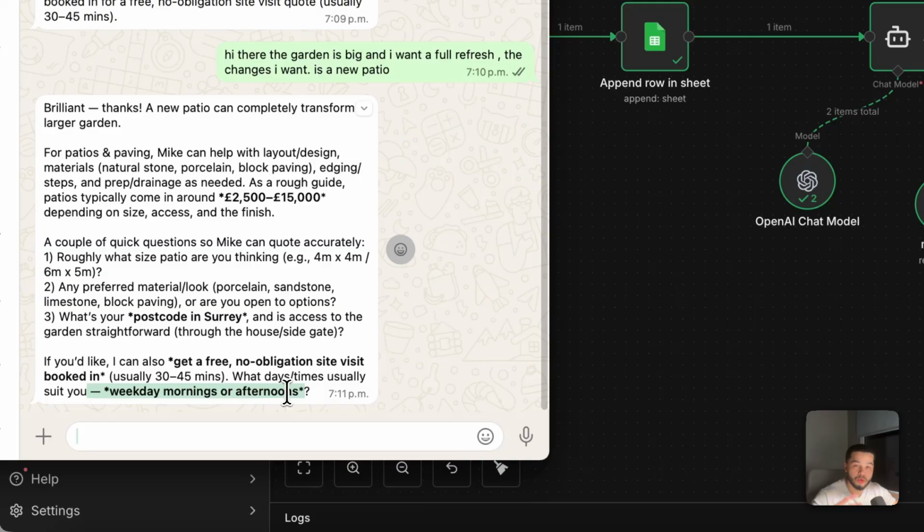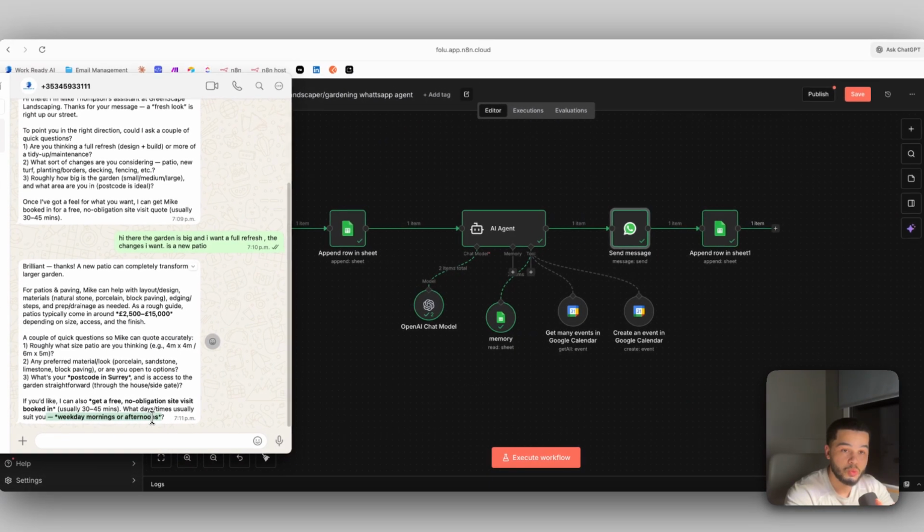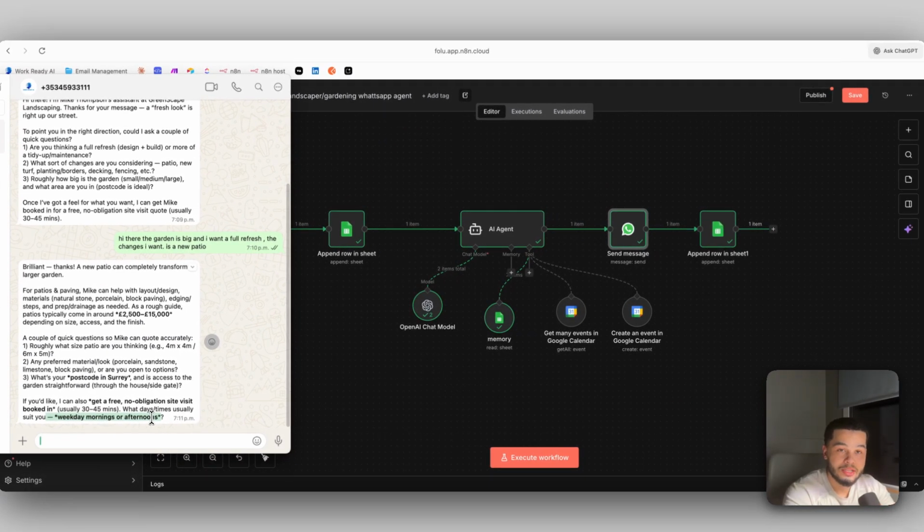So as you can see there, it's doing all of the qualification that this person would have to do on their own. And as we know, any type of small business like this, where the owner is most likely working in the business and actually doing the landscaping, they don't have time to respond back on WhatsApp all day. So to have an AI agent that can do this full time, qualify people and book appointments to your calendar is extremely useful for them.